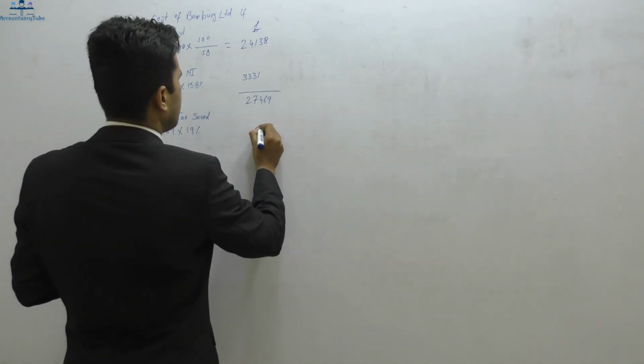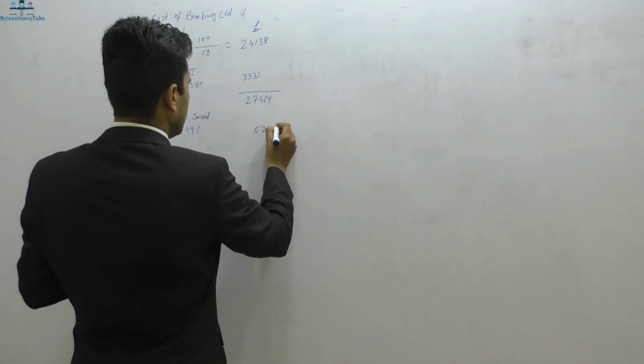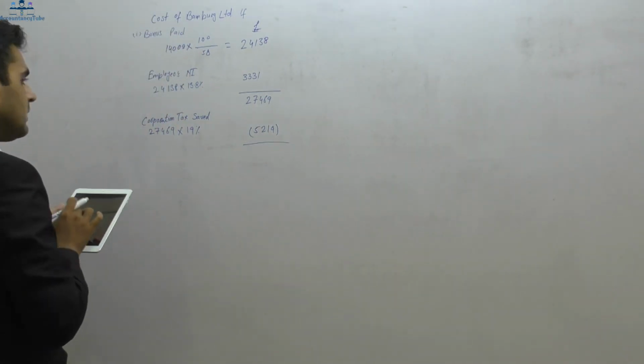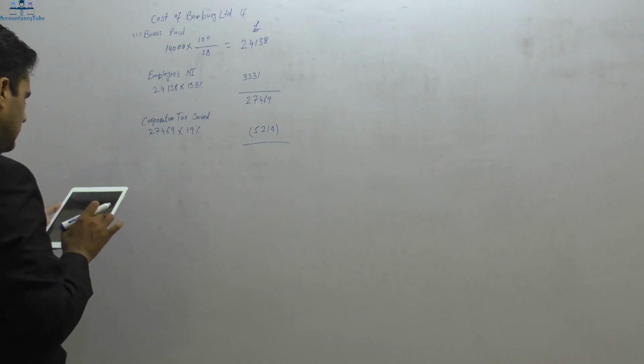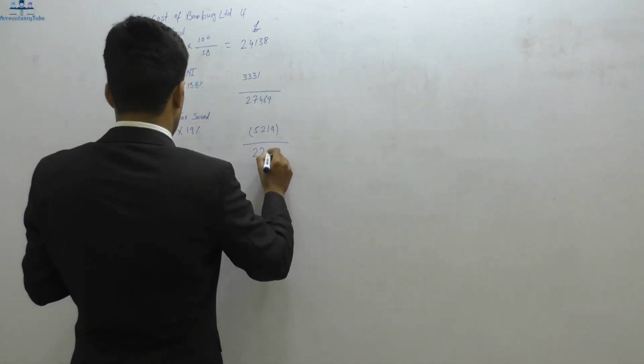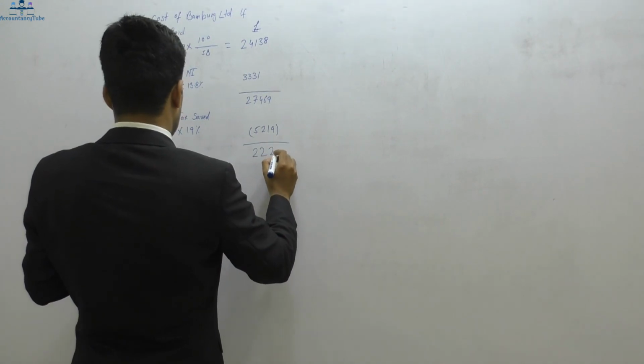5,219 will be deducted out of that, and if we deduct this amount out of 27,469, it comes to 22,250.